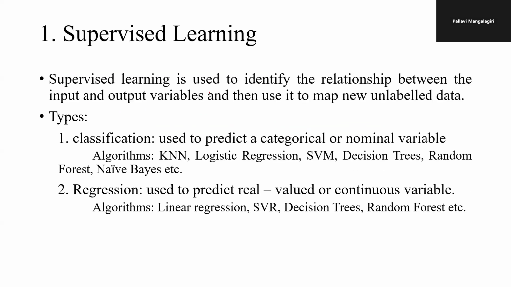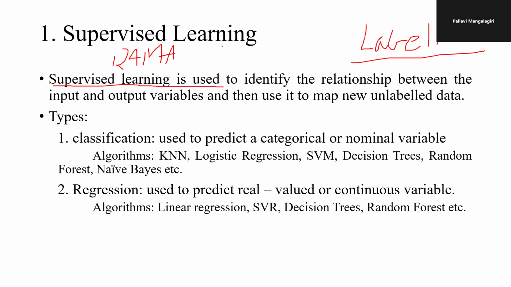The major part is that we have two kinds of learning in machine learning. One is supervised learning, another one is unsupervised learning. Supervised learning means we have certain labels in the data elements. Now when we take up the Ramayana as an example, in the supervised learning task, we can have labels as two categories.